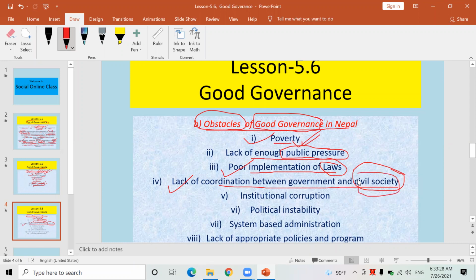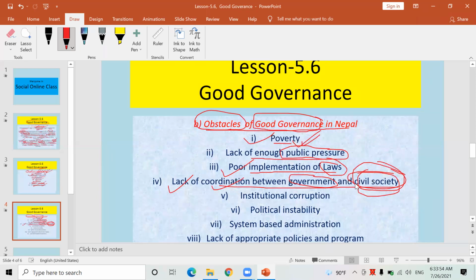We are the civil of this nation, citizens of this nation. What is the problem there? Between government, sarkar, and civil society, nagarik samaj, there is no coordination. They do not coordinate with each other. Ordinary people do not recognize the head of the government, do not have a close relationship with the prime minister, president, or home minister.